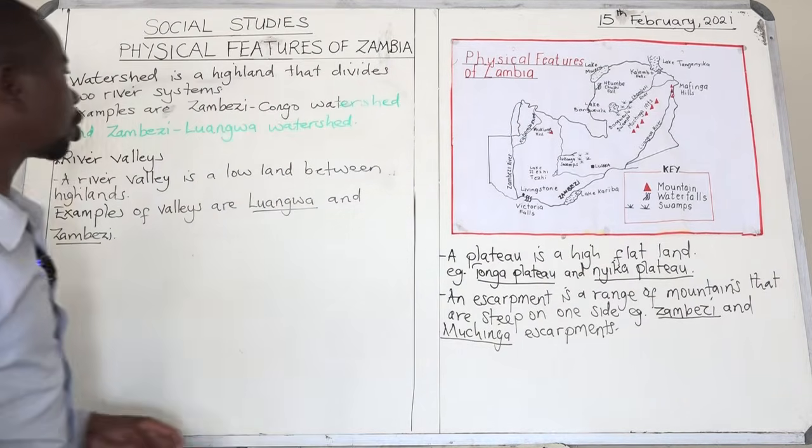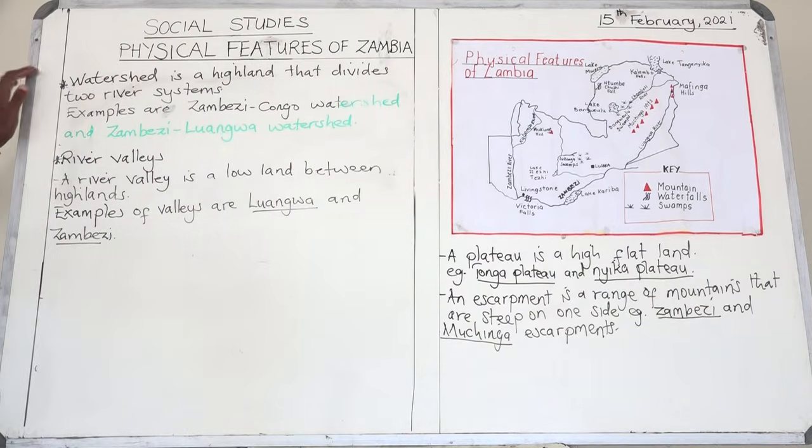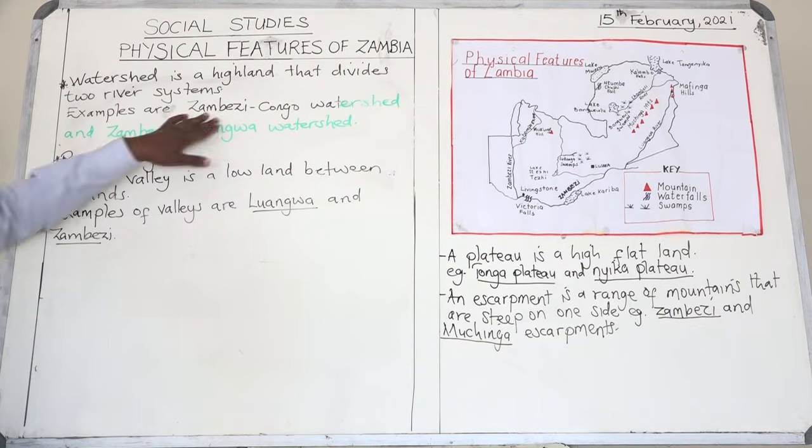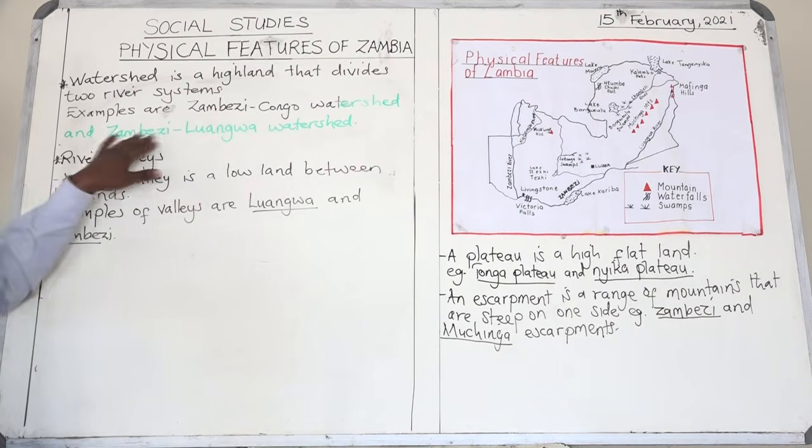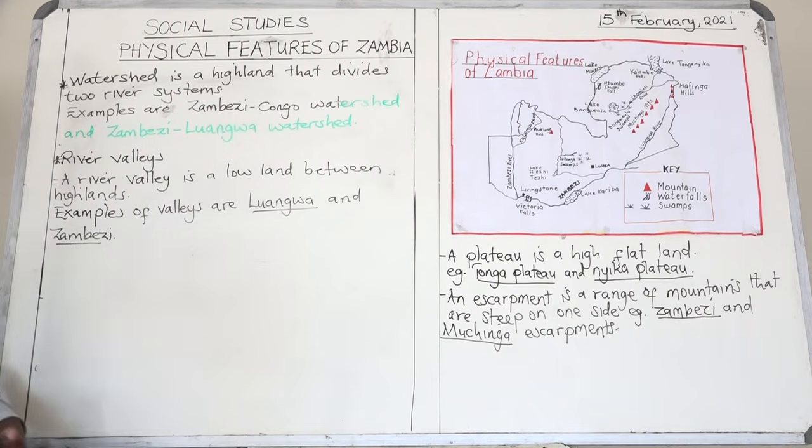Okay, so we've also talked about a watershed. A watershed is a highland that divides two river systems. For example, we have the Zambezi Congo watershed and Zambezi Luangwa watershed. Those are the two examples of watersheds that we have in Zambia. And then we have also talked about river valleys.